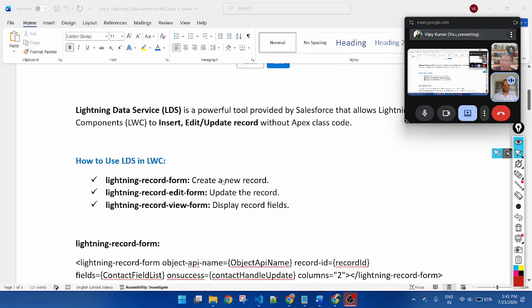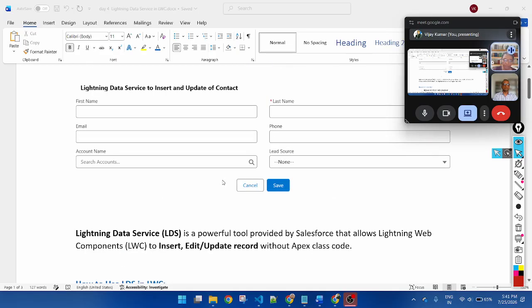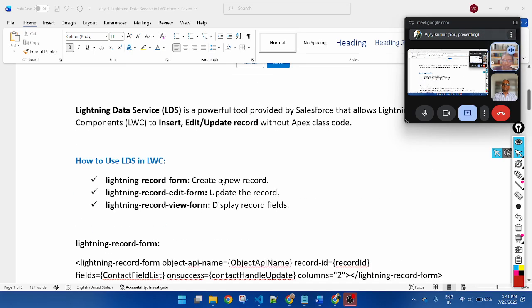So got it, Deborah? So we have only the view method. View. Yes, only view, yeah.